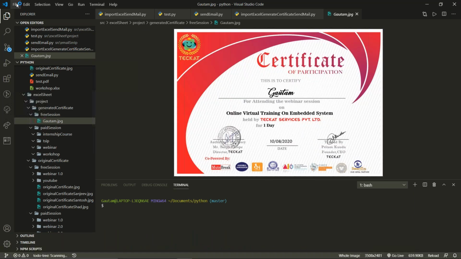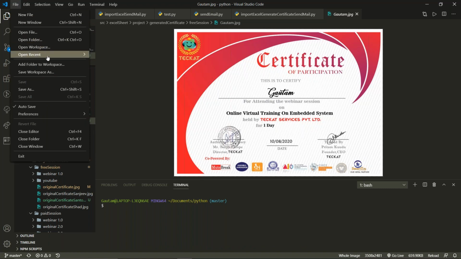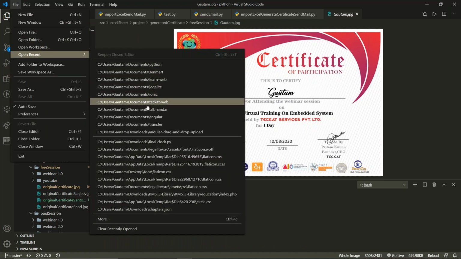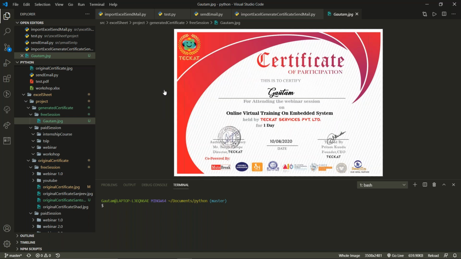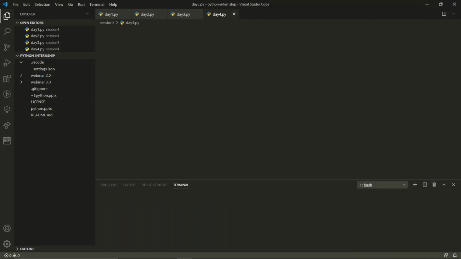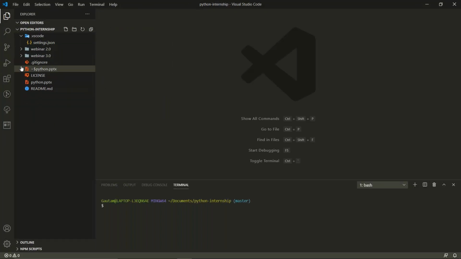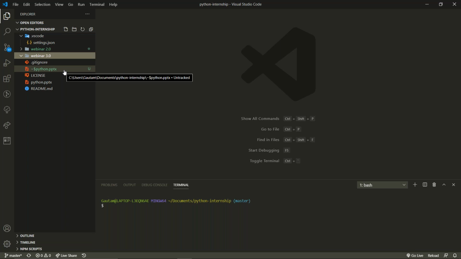Now, when you open VS Code, you will get a platform like this. I will just go to the part where we require it. We are going to code somewhere over here. In Webinar 3.0, you will find all your codes over here. I will give the link in your mail ID so that you can clone it. Then you will be getting the codes, and I will tell you how to utilize those codes and how to get them.